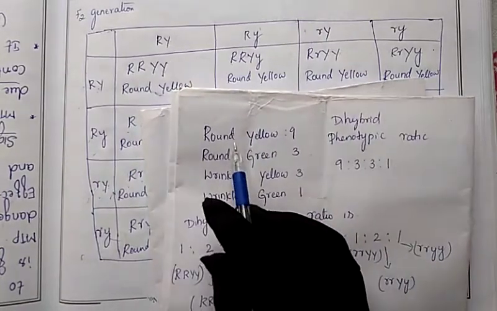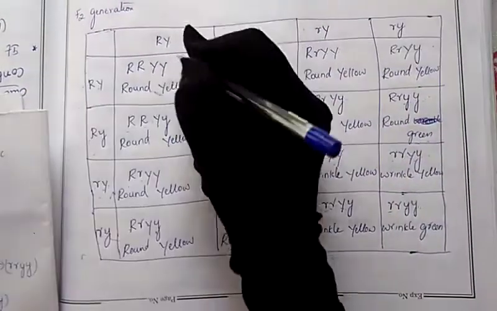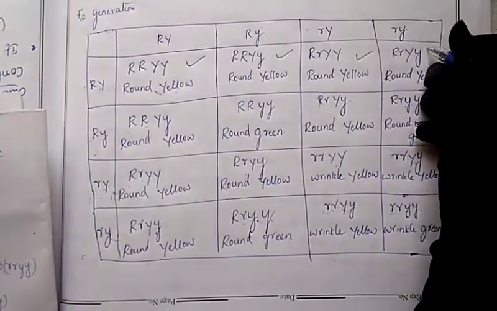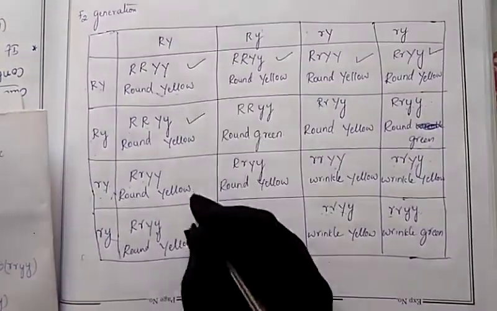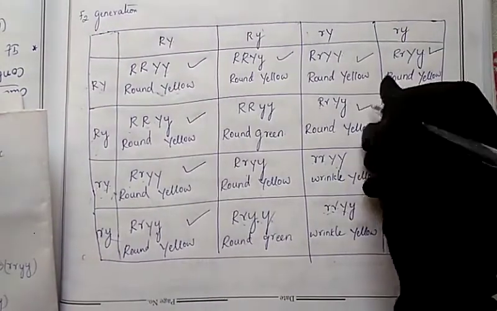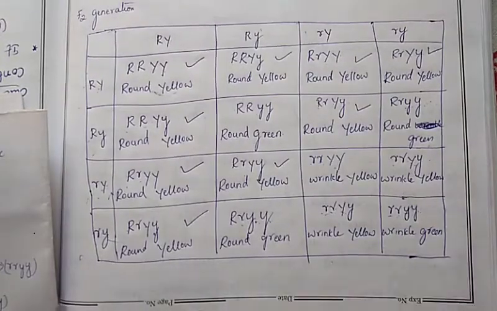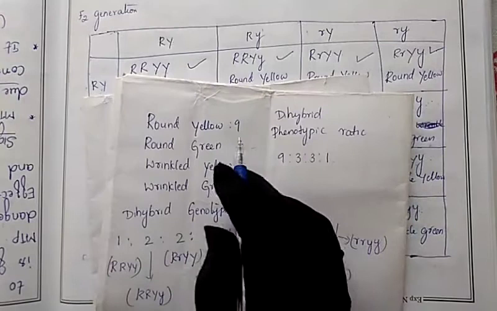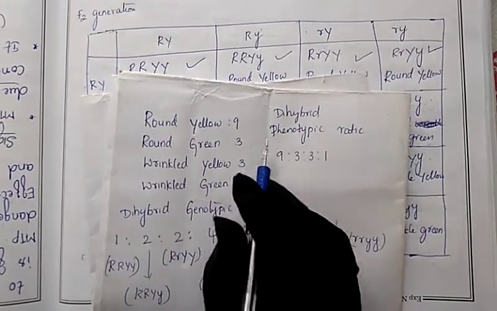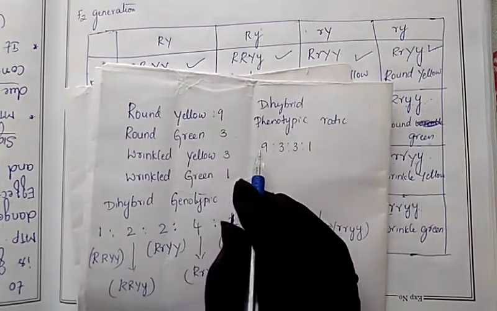So let us check. Round yellow, where is it present? 1, 2, 3, 4, 5, 6, 7, 8, 9. So how many? 9. Round yellow should come 9. So this is the phenotypic character. Just by seeing the phenotypic character, we are given this ratio. Genotype will be another. So round yellow 9 is finished.